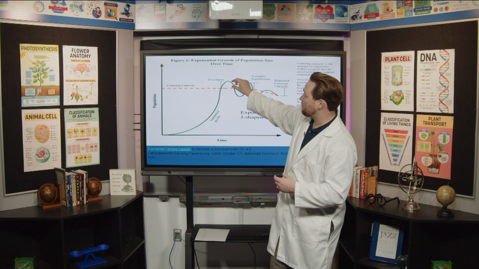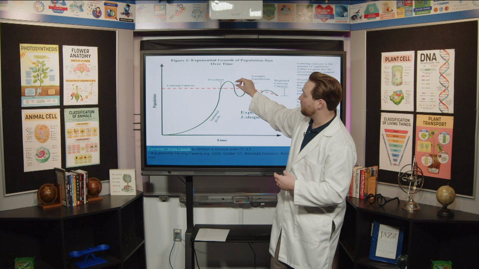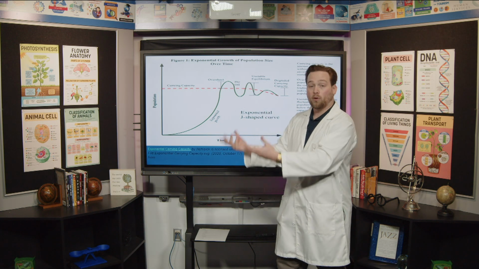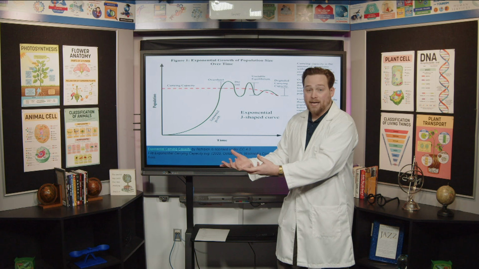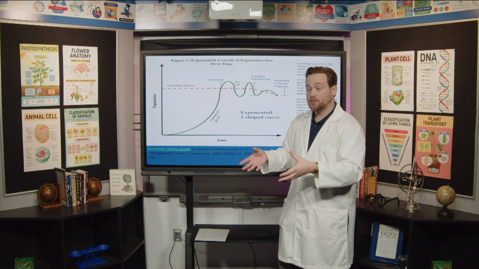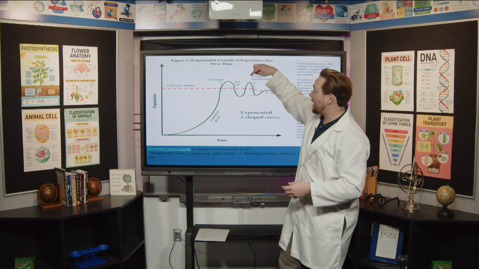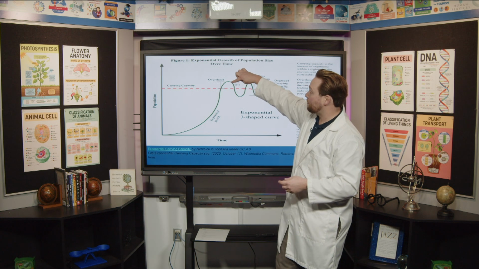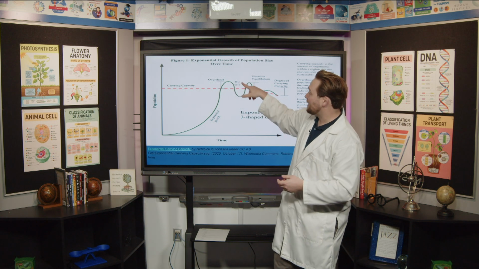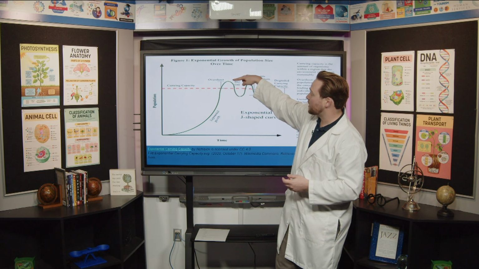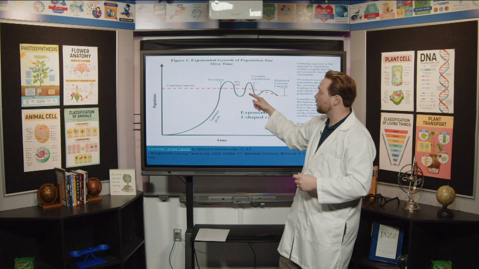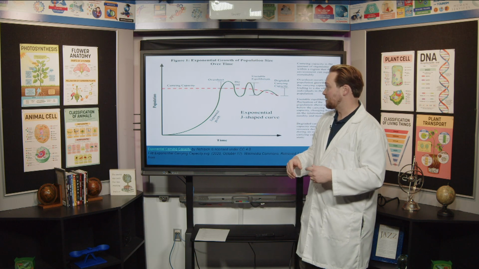What that means is up here in this little part above the red line, there's individuals here who aren't getting the food that they need, aren't getting the water they need, don't have a habitat or a place to live. When that happens, those individuals that can't find the resources that they need, they're not going to make it. And that is going to drive our population down below the carrying capacity. We have a die-off situation where those individuals that can't find the resources start to die off. And that's going to draw our green line below the carrying capacity again.